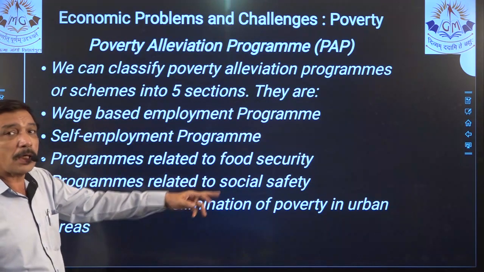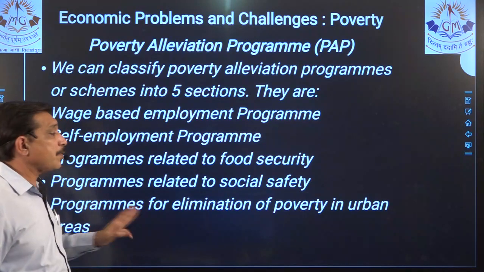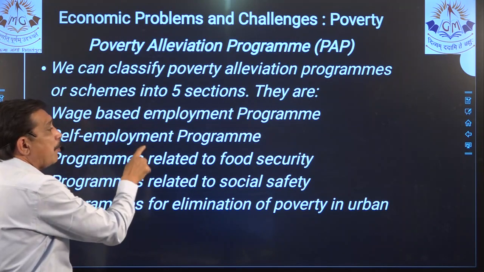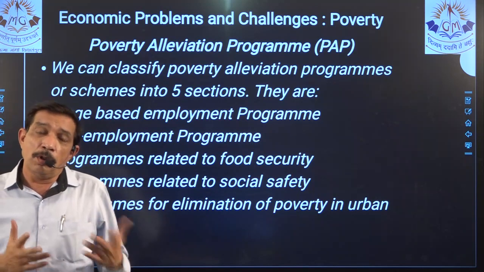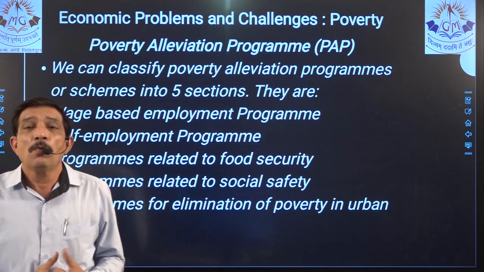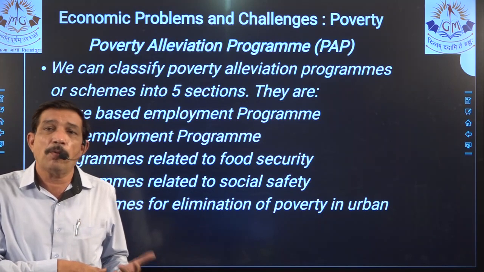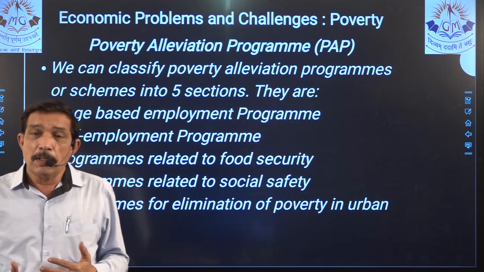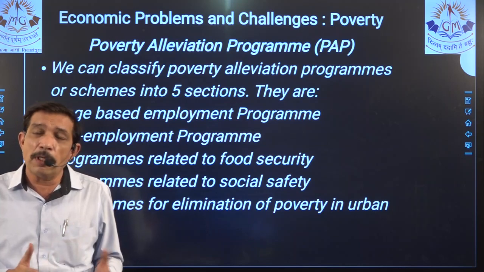Programs related to food security? No. Programs related to social safety? No. Programs for elimination of poverty in urban area? No. So it falls in self-employment program, because in self-employment, you have your farm, you can do agriculture over there. Only thing is the government supports you, if your crops fail, then you have taken insurance and the government pays you so that you do not have a loss, right? But it is your farm, you grow anything in it or you just play football, it all depends on you.